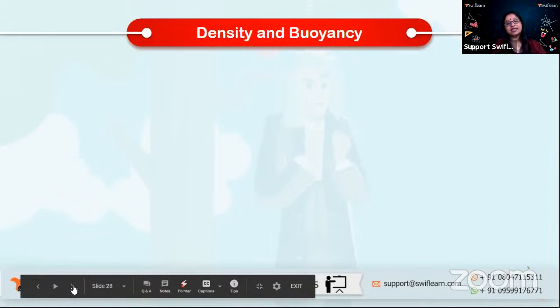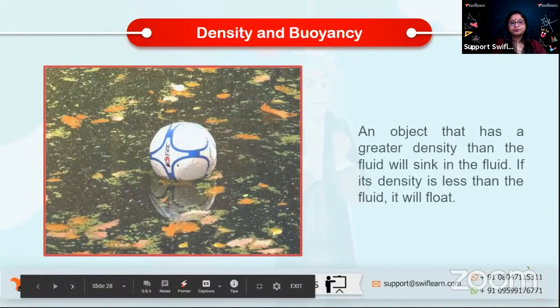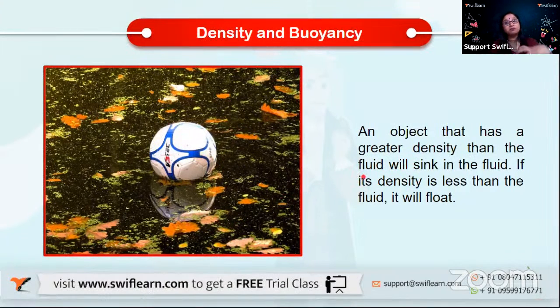All right, density and buoyancy. So first we'll try to compare these two. Now when an object has a greater density than the fluid in which it is being immersed, it will definitely sink in that fluid. But if the density of that particular object is less than the density of the fluid in which it is going to be immersed, it will float.